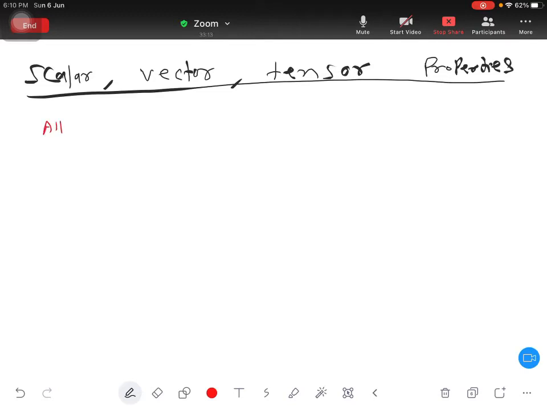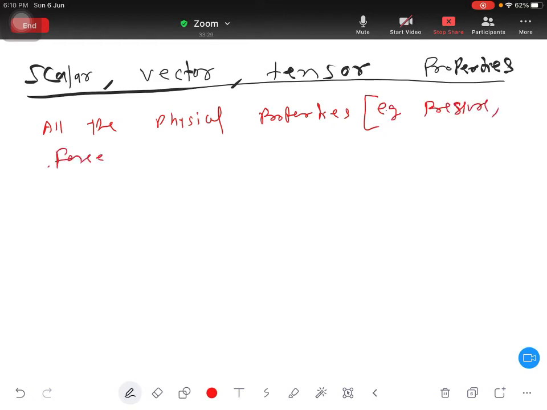So for this, all the physical properties, for example pressure, force, stress, etc. are classified in 3 categories.